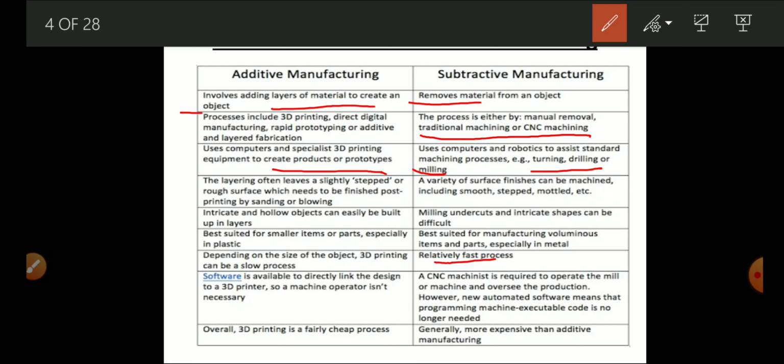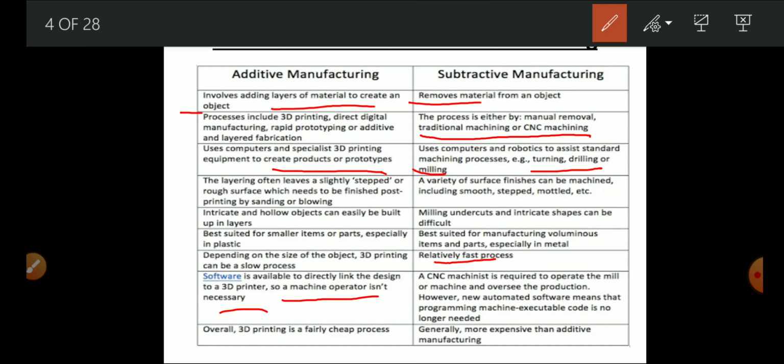In the additive manufacturing process, software is available to directly link the design to the 3D printer, so a machine operator is not necessary. But in the subtractive manufacturing process, a skilled or semi-skilled operator is required to operate CNC machines or other unconventional machining methods, as well as manual or conventional machining methods.